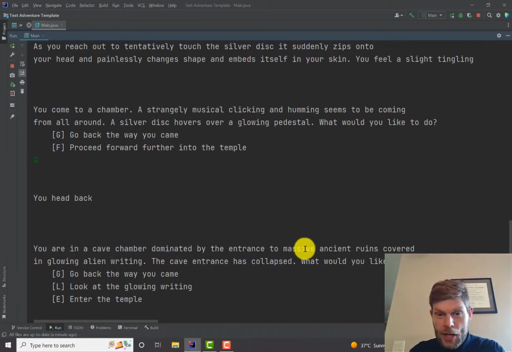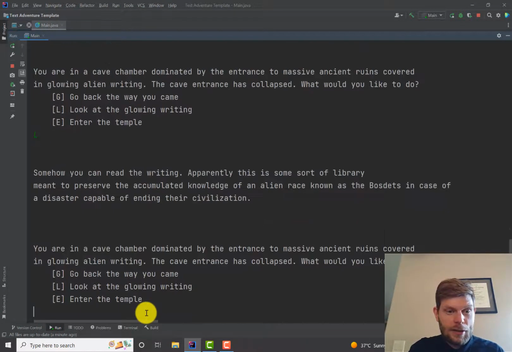We're back in the original chamber. We got these massive ancient ruins covered in glowing alien writing. I'm going to go look at this writing again. I know it's kind of dumb because I've already done it and it didn't give me much except that there are 3D images in the air.